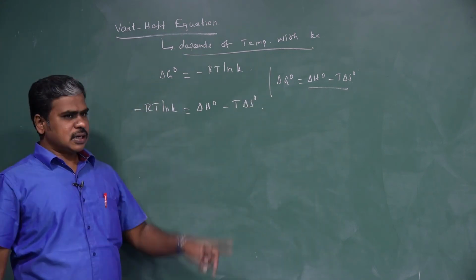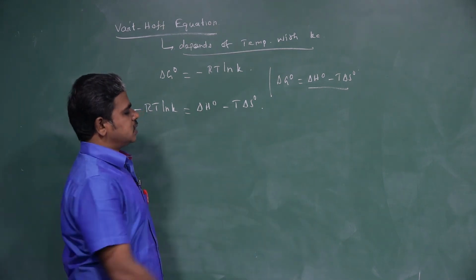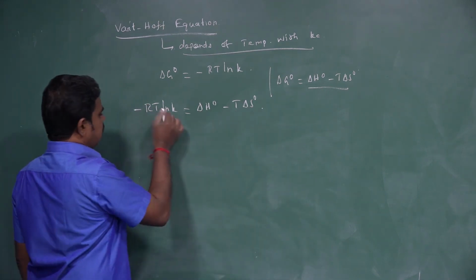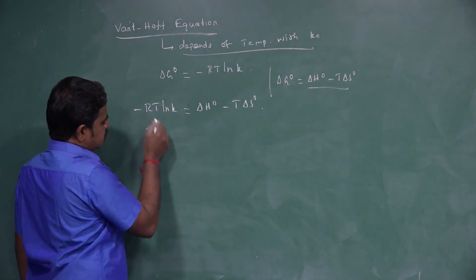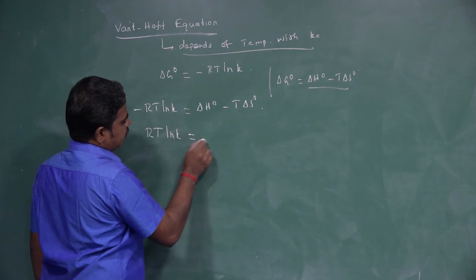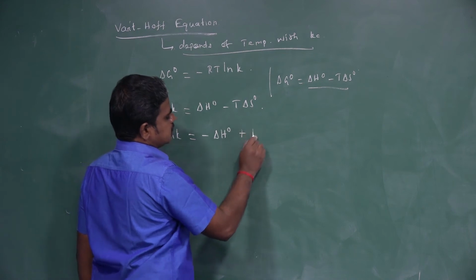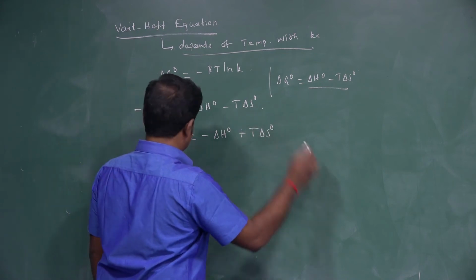Delta H naught is the change in enthalpy, and delta S naught is the change in entropy. Now, we take the positive, negative becomes positive. So RT ln K is equal to minus delta H naught plus T into delta S naught.